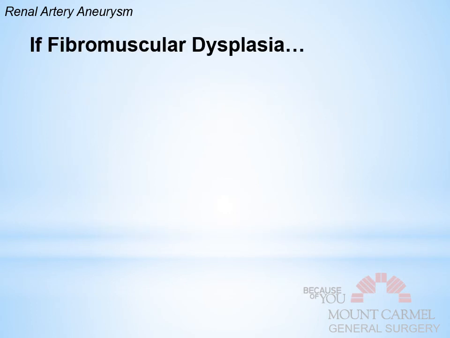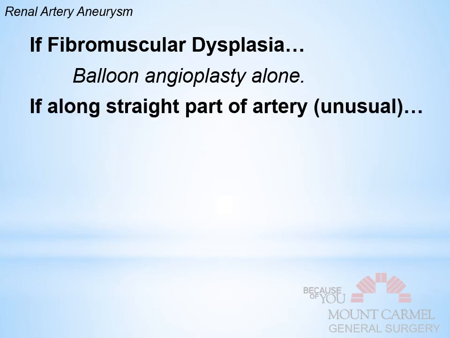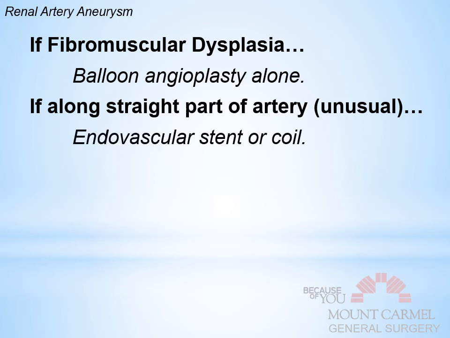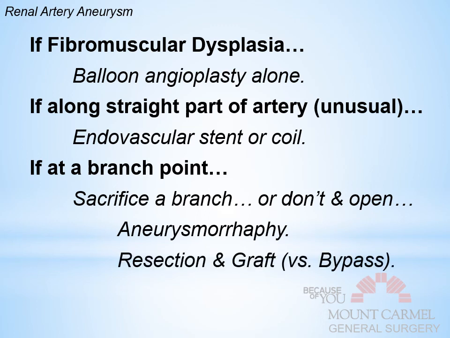Notably, what do we do about this renal artery aneurysm? We do need to intervene on it. If it's fibromuscular dysplasia, you do a balloon angioplasty alone. No stenting, just balloon angioplasty. If it's along a straight part of the artery, which is fairly unusual, then you do an endovascular stent or coil. If it's at a branch point, you either sacrifice the branch or you don't. Most arteries in the kidney are end arteries, so you're not going to get collateral flow. So you decide if you're going to sacrifice it or not, and if you don't, you have to open up and do an aneurysmorrhaphy or a resection and graft, the aneurysmectomy.